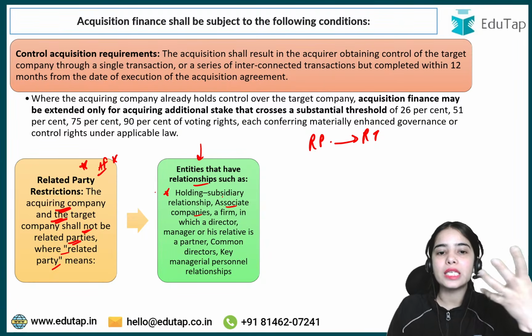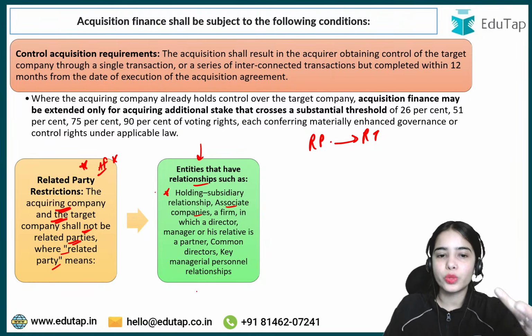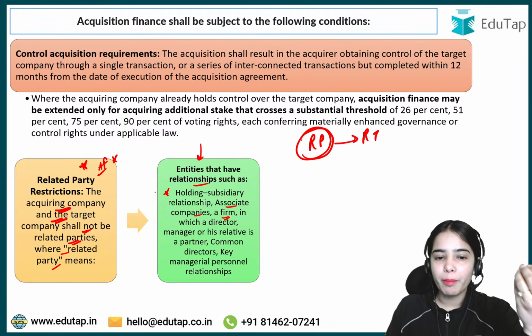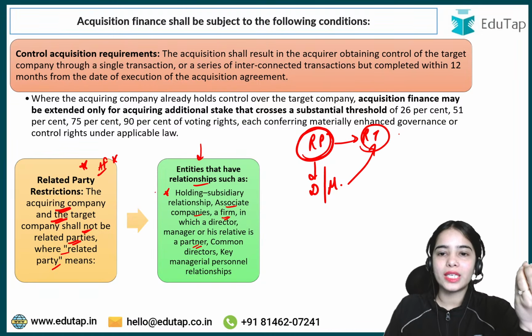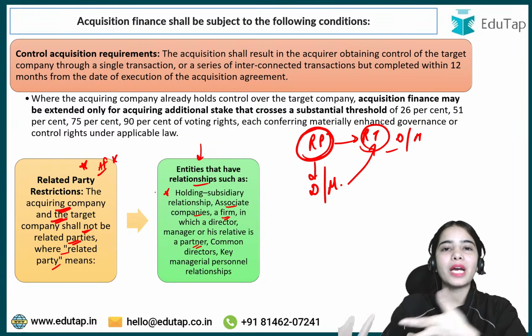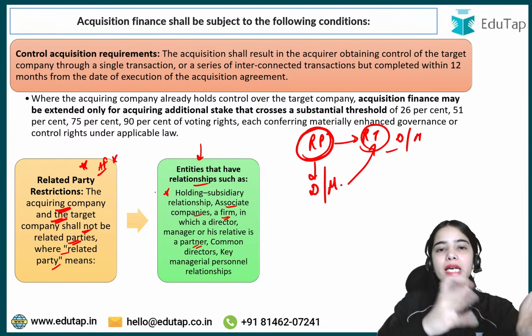Okay, so in case of a holding subsidiary relationship, associate companies relationship, a firm in which the director or the manager or its relative is a partner, so Reliance Power has a director or manager who are relatives of the director or managers in Reliance Telecom. So that means there is some kind of relationship that is already present between the companies.